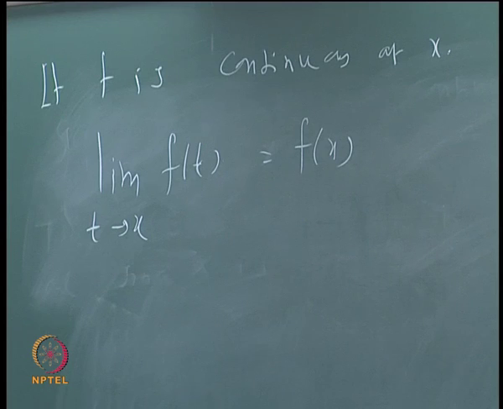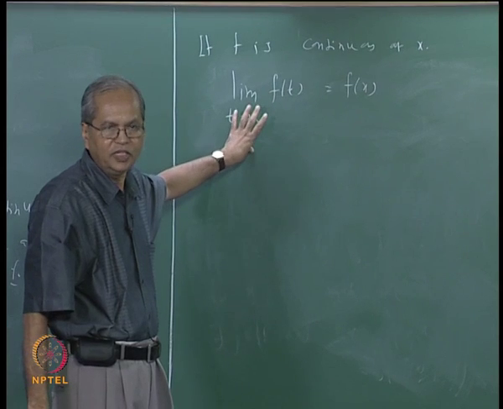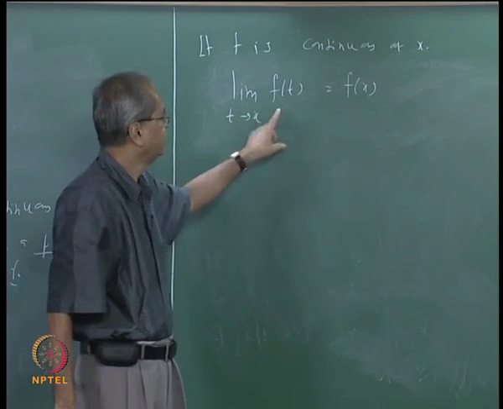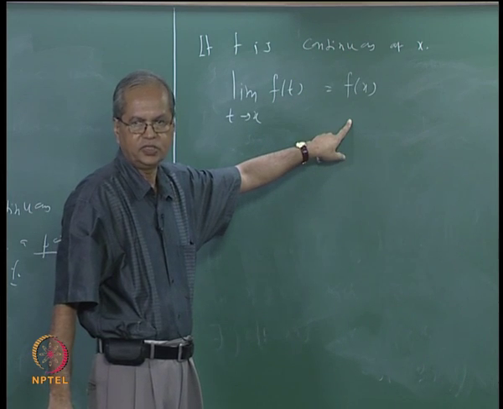But if it is not continuous, then one of two things should happen. Either this limit does not exist, or the limit exists but its value is not the same as f(x).